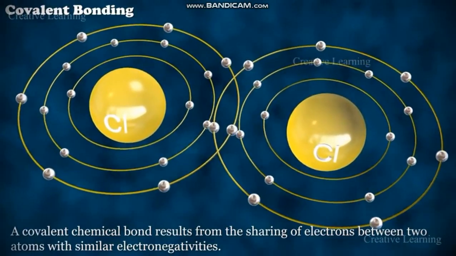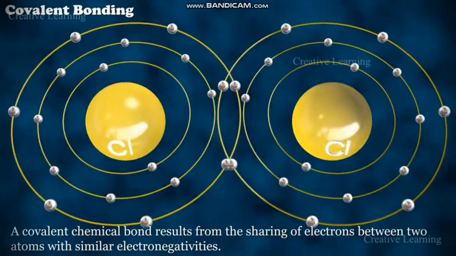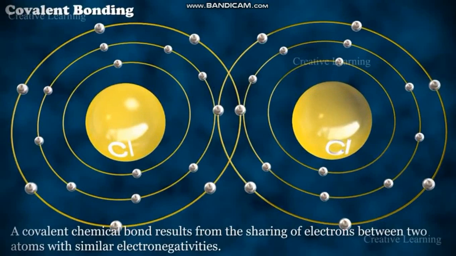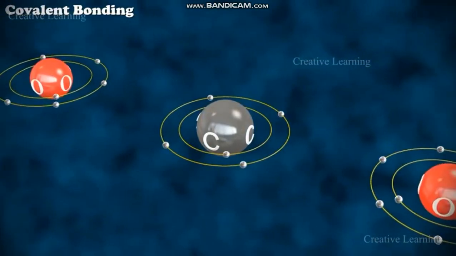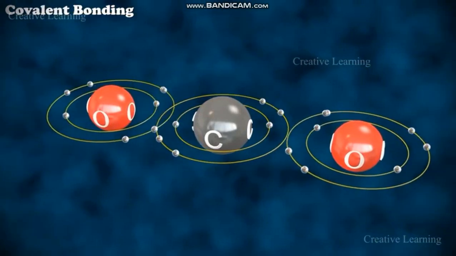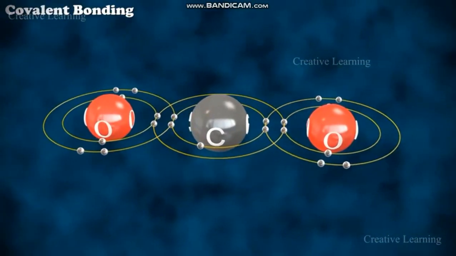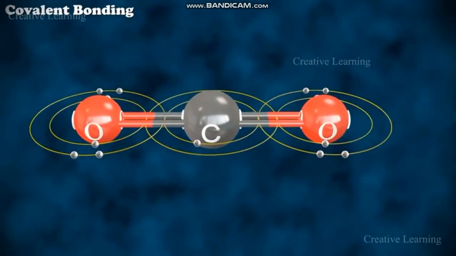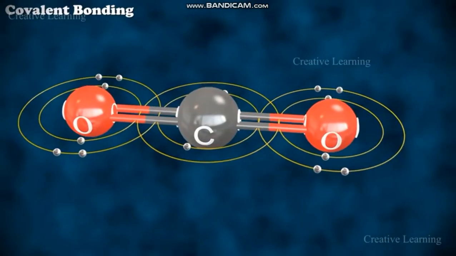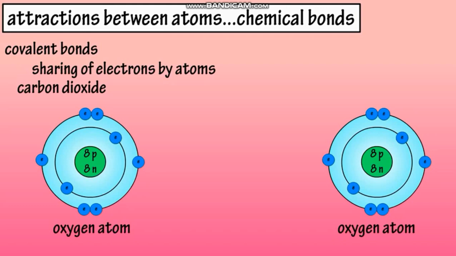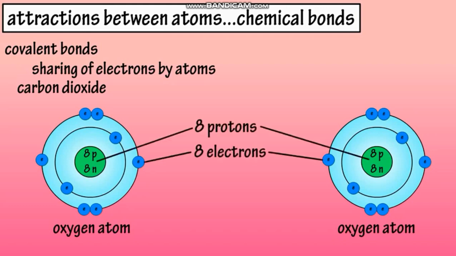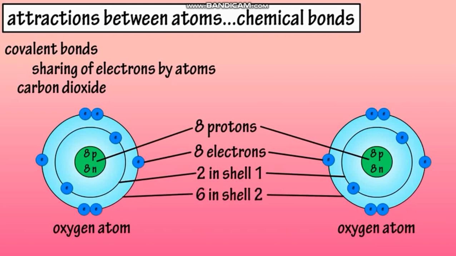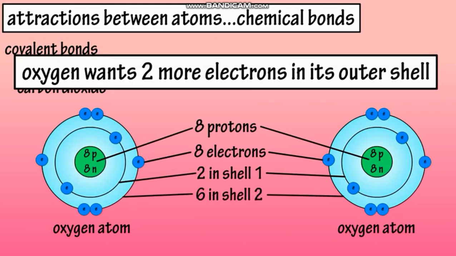A covalent bond is a chemical bond which results from the sharing of electrons between two atoms. Now, this is the example of a compound which is carbon dioxide, which is formed as a result of sharing of electrons. Let's dive into the detail of the formation of this compound. There are two oxygen atoms which have 8 electrons and 8 protons, 2 in the first shell and 6 in the second shell. Now, each oxygen atom wants 2 more electrons in its outermost shell.